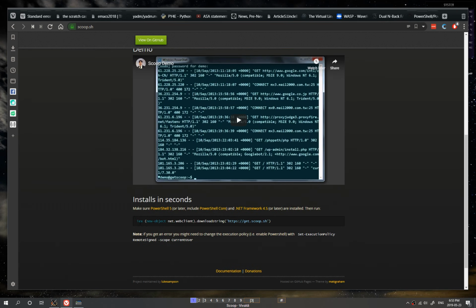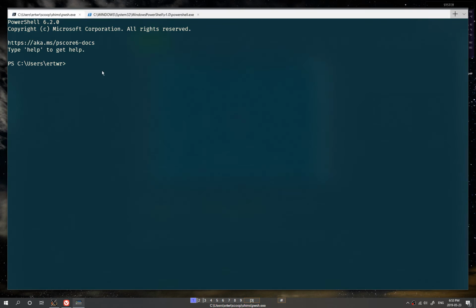Then we're gonna use this command in PowerShell Core, or PowerShell 5 if you have .NET Framework 4.5, and we're gonna run this command. Let me paste it. Oh no, it's in my clipboard history. So you select it, you paste it, and it's gonna install. Already installed.